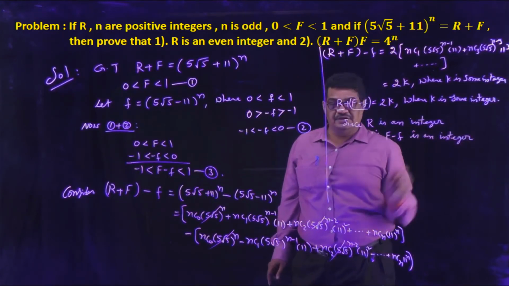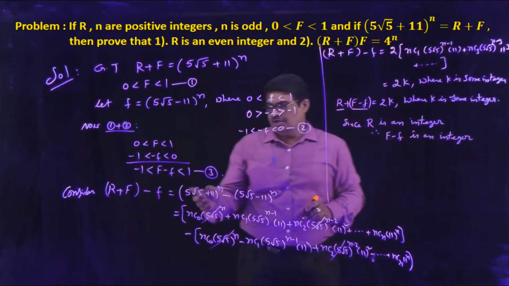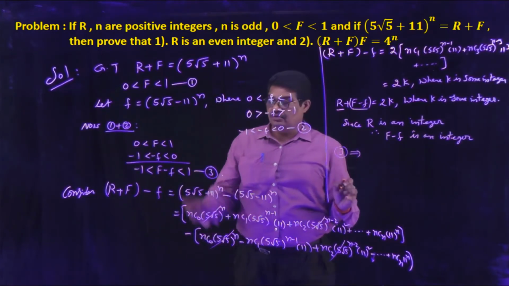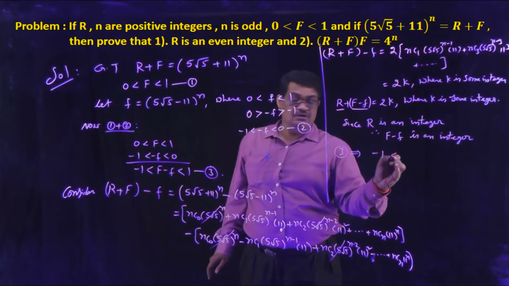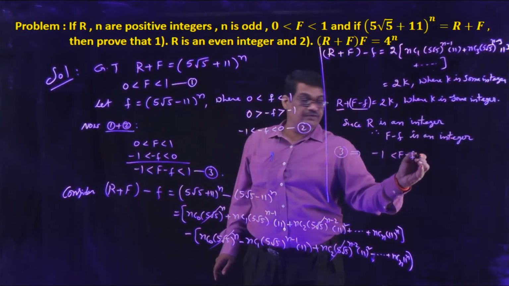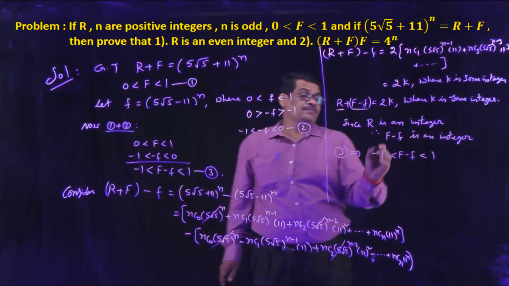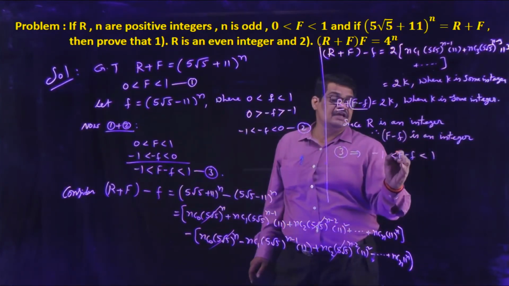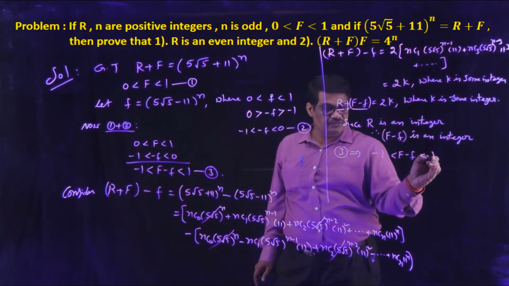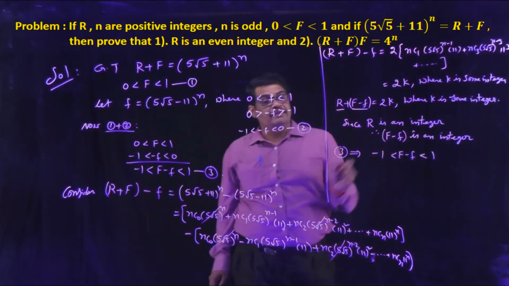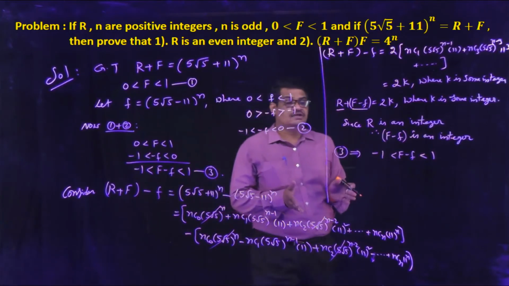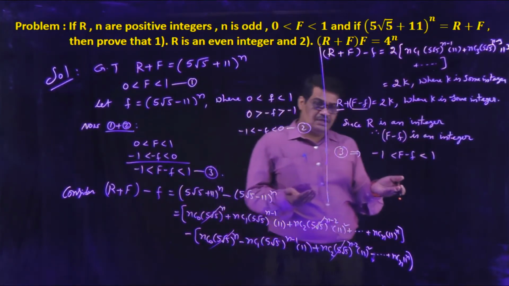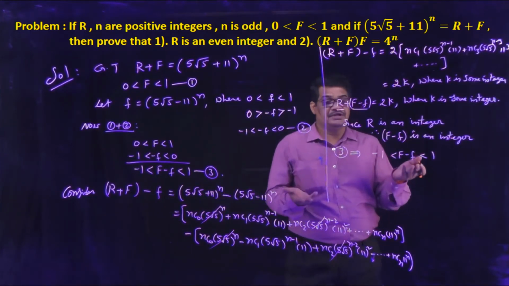Now from equation 3, what we derived is −1 < F − f < 1. Here capital F minus small f is an integer and it lies between −1 and +1. Then what is the integer in between −1 and +1? That is 0.